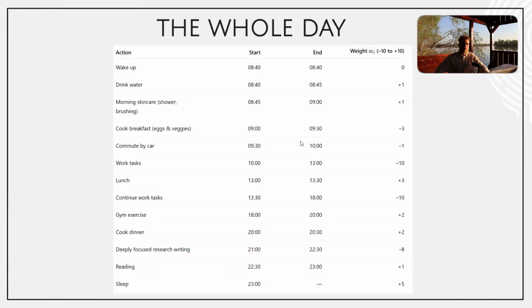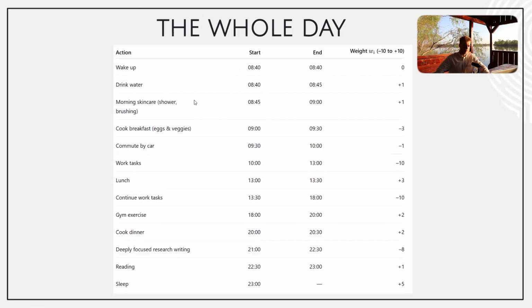Good. Now let's ask ChatGPT to generate our whole day, like by minutes, with a start and end. And we set the weight coefficients to define if it was extremely hard, like super difficult, -10, or it was easy, +10, or not just easy, it was giving us a lot of energy. Okay, let's just start with wake up. So we just woke up at 8:40 and let it take 4 or 5 seconds.